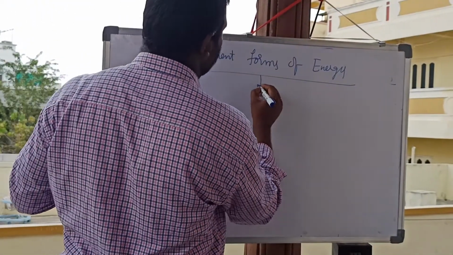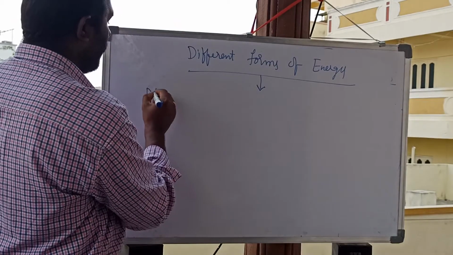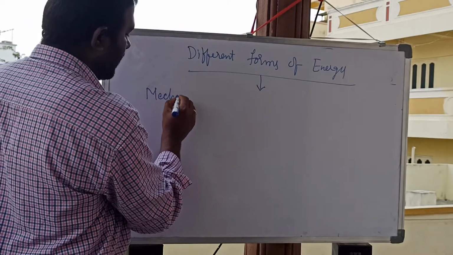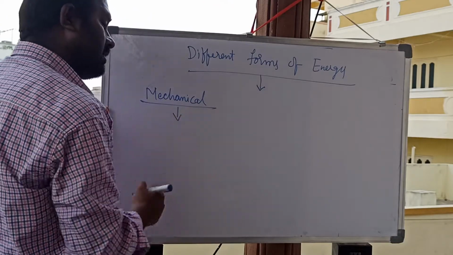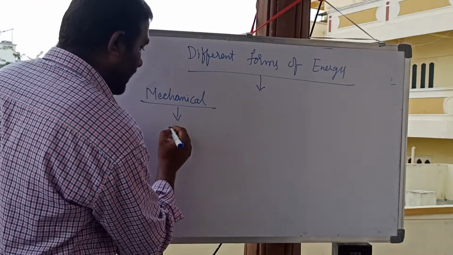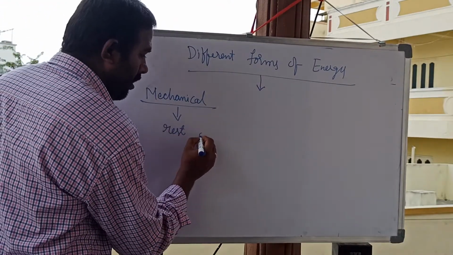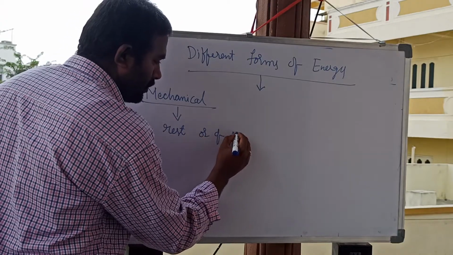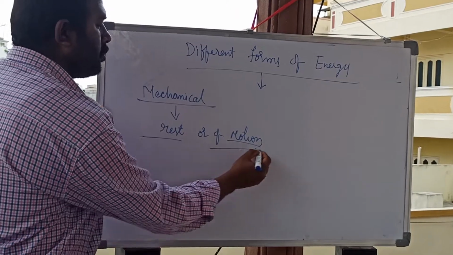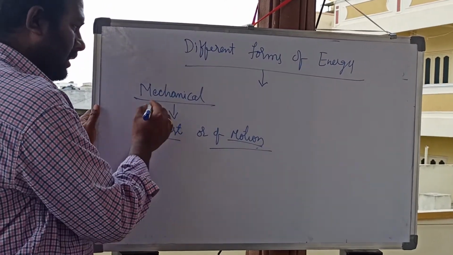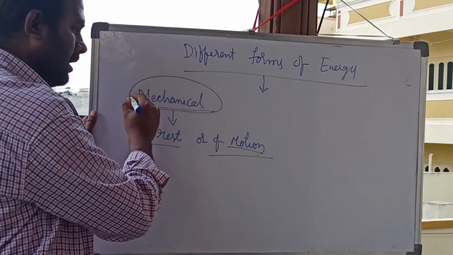Different forms of energy. First we will go for mechanical energy. What is mechanical energy? Mechanical energy is nothing but the energy possessed by a body due to its rest or motion. Both it contains, rest position or motion position. Then that is called mechanical energy.